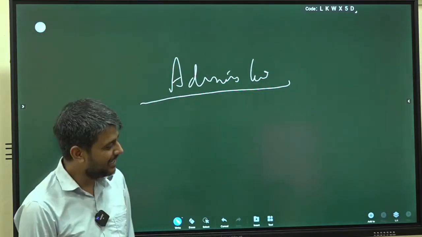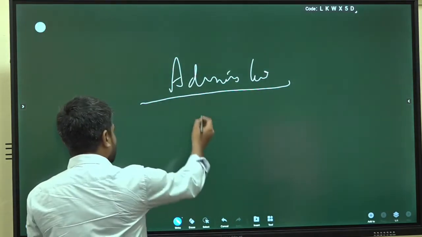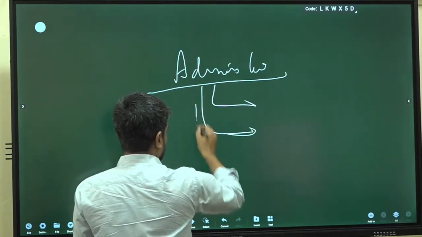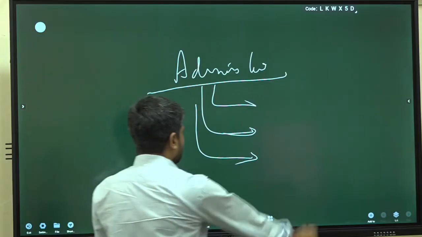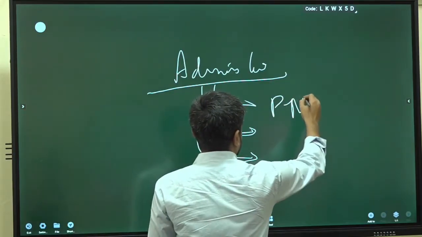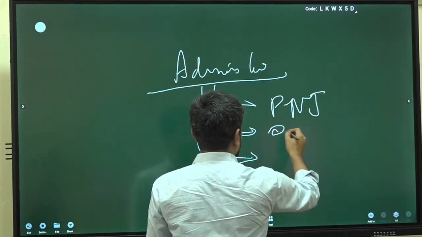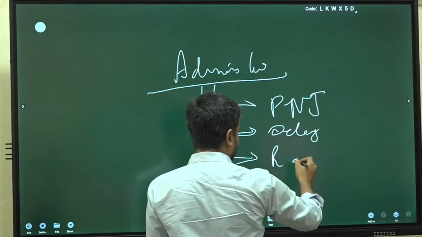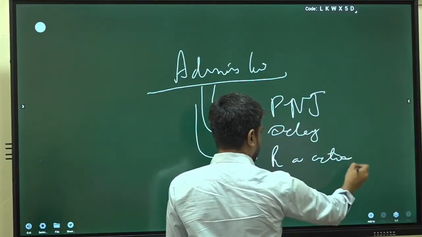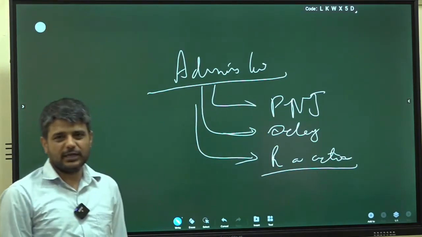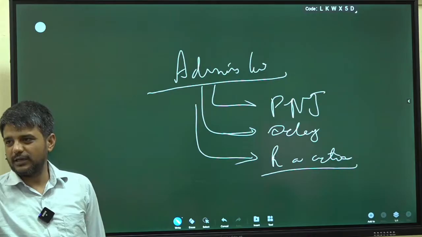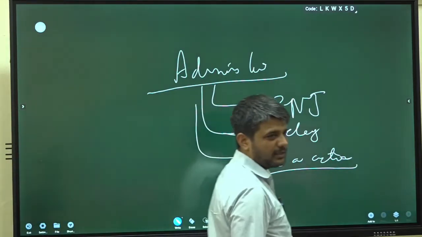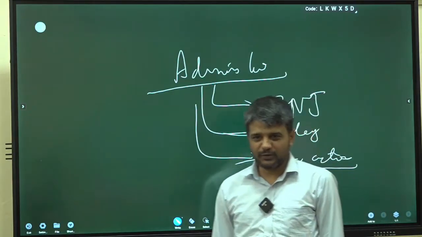Okay, the first thing. Second thing is that there are three major topics, but there are two minor topics also, right? The major topics are PNJ, second is delegated legislation, and the third is review of administrative action. However, there are two minor topics also, right? The minor topic would be the concept of ombudsman, lokpal, lokayukta.